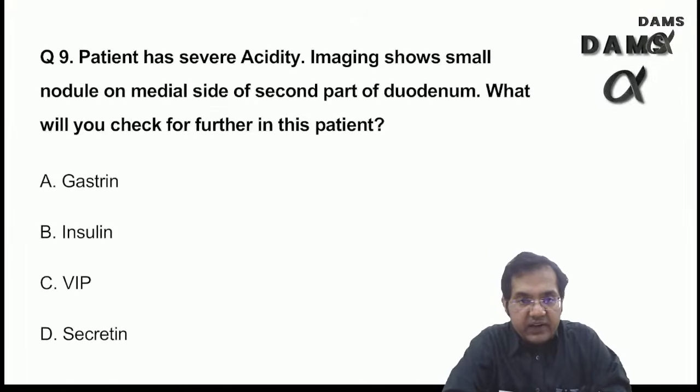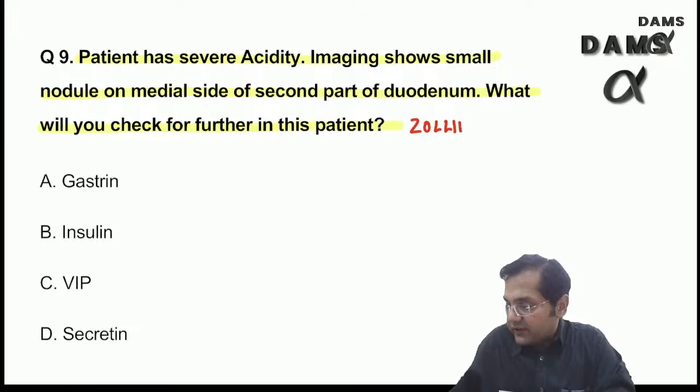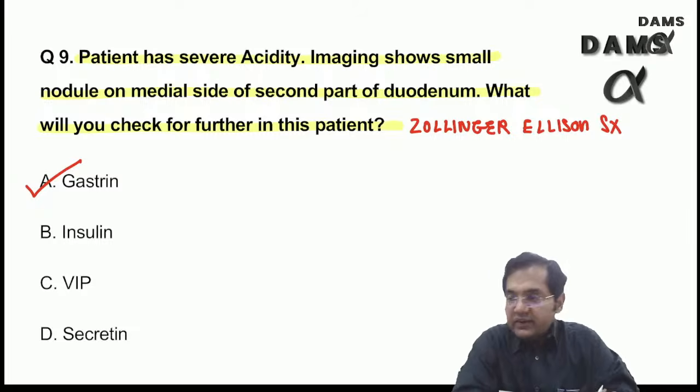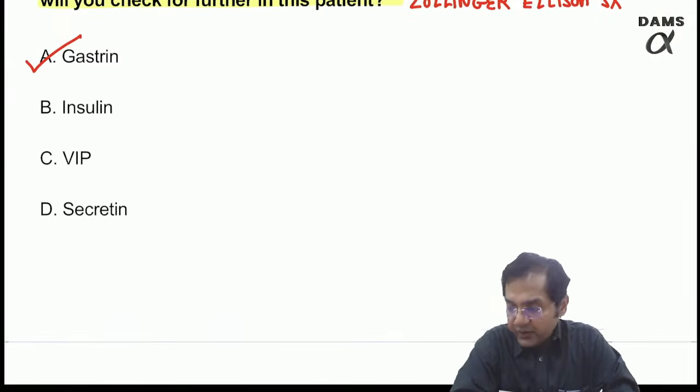Then this again, I think there is no controversy here. Patient has severe acidity. Imaging shows a small nodule on the medial side of second part of duodenum. What will you check for further in this patient? This is Zollinger-Ellison syndrome. Again, overlapping question with pathology as well. So answer is none other than gastrin, right? So here I again don't need to talk much about it.